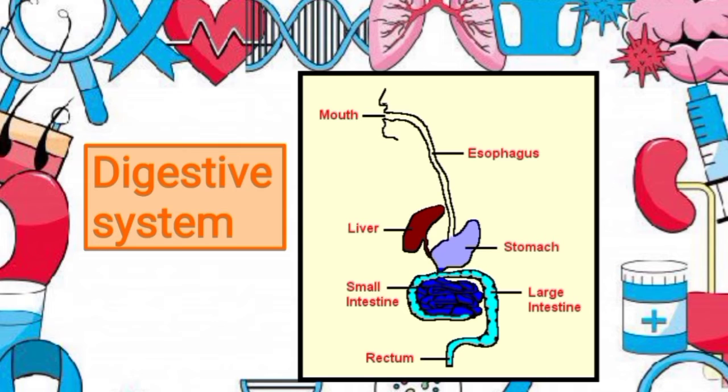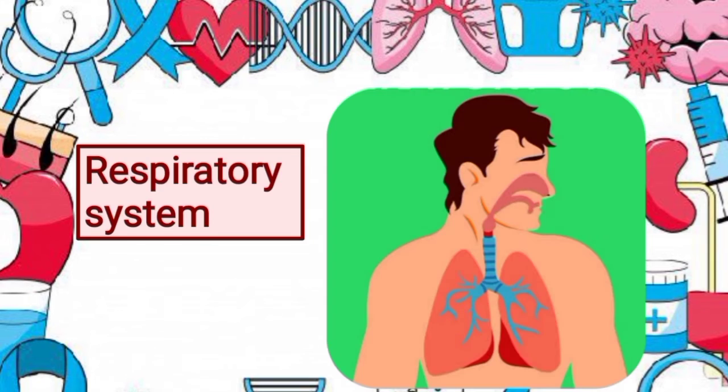But before it goes, it passes through the part of the large intestine. So the digestive system is a pretty important part of your body, and without it you could not get the nutrition you need to grow properly and stay healthy.